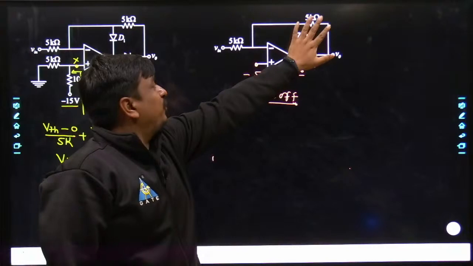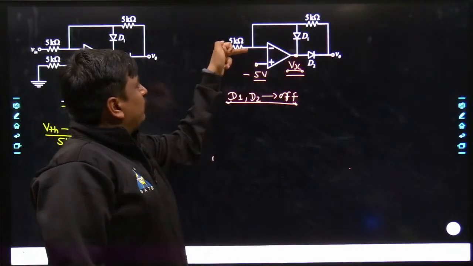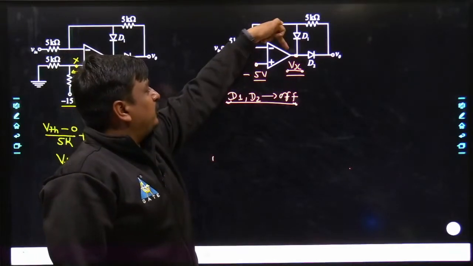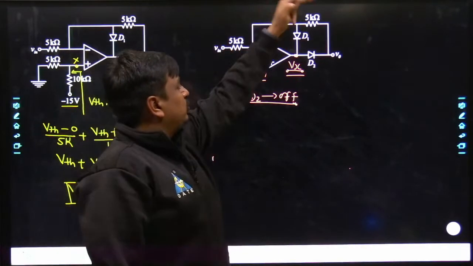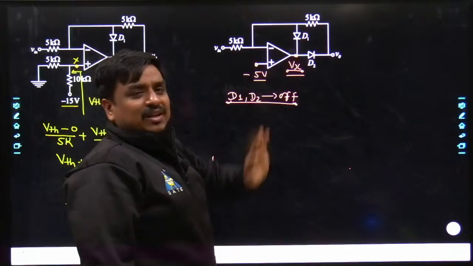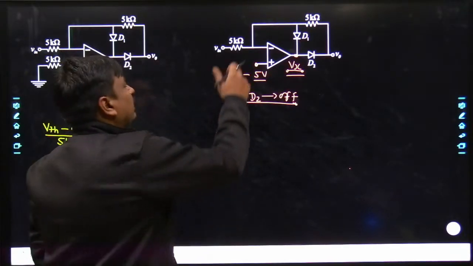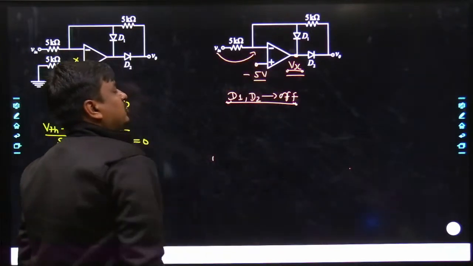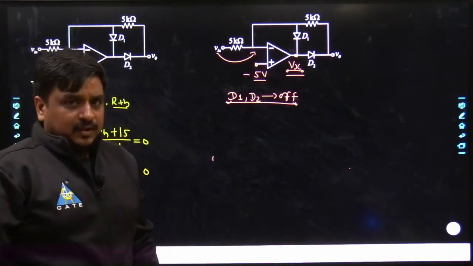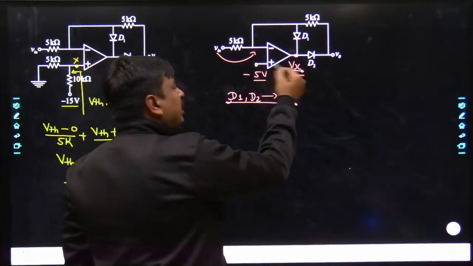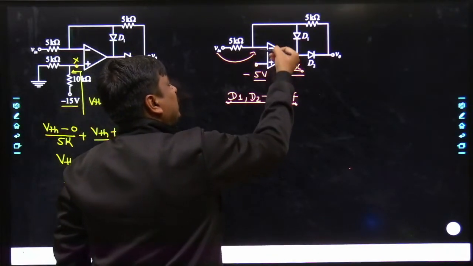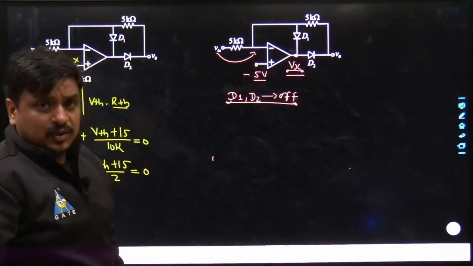Now you can see very well, if D1 and D2 both are off, there is no feedback, and if there is no feedback, obviously there would not be any flow of current across the 5 kilo. Yes, the 5 kilo current would flow either through D1 or through D2. And if I have assumed D1 and D2 both are off, definitely 5 kilo would not sink any amount of current. This V in straight away comes across the inverting terminal. Yes. So the polarity of Vx, whether positive or negative, solely depends on the potential difference between V minus and V plus.